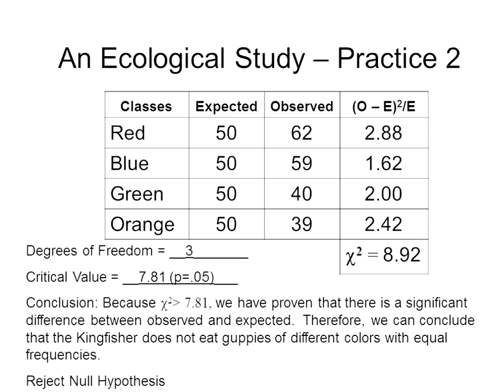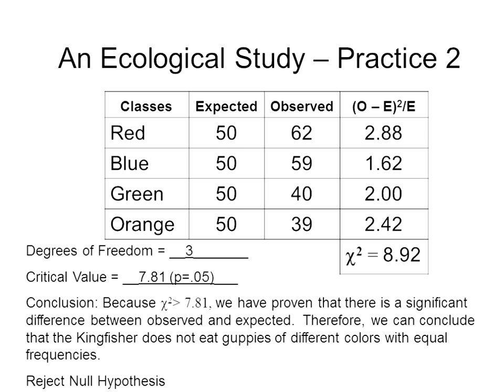Once we completed this chi-square table, you can see that the chi-square value is 8.92. This time the chi-square value is greater than the critical value. 8.92 is greater than 7.81. That tells us we do have a significant difference because the chi-square value is greater than that cutoff that we set. And because it's greater and because p equals 0.05, we can say that we are at least 95% certain there's a significant difference between observed and expected.